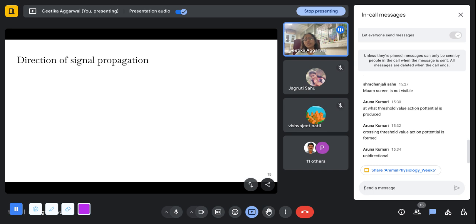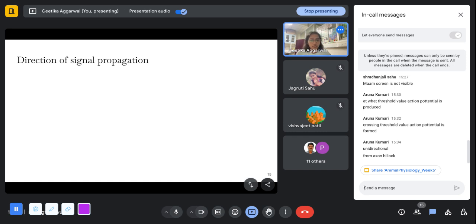Okay, it is unidirectional, but there is still one small factor that governs what is the higher probability of the signal going this way or that way. From axon hillock to which side? So you're saying it's unidirectional from the axon hillock, is it?